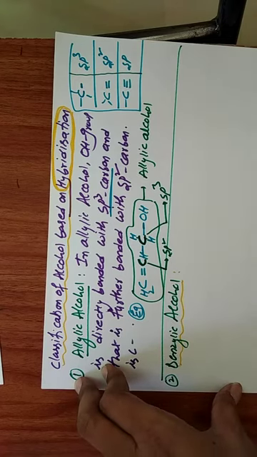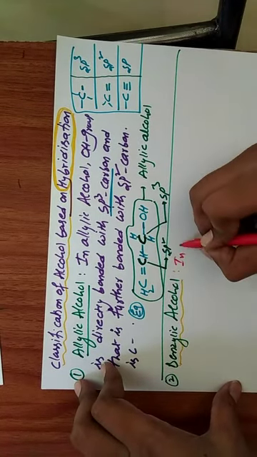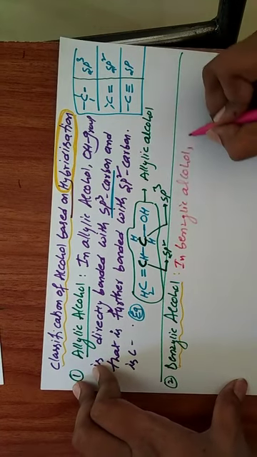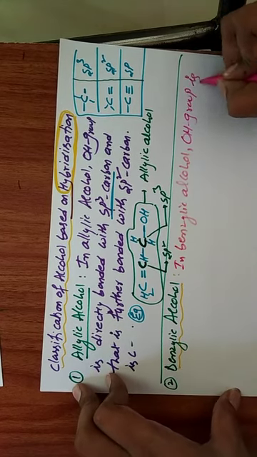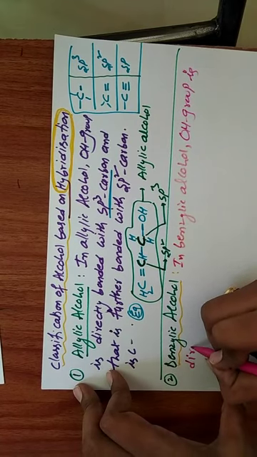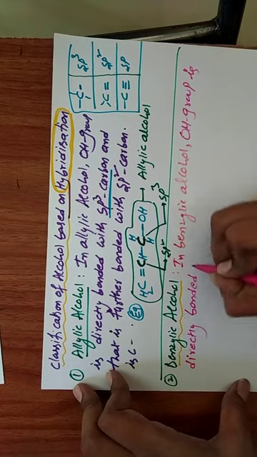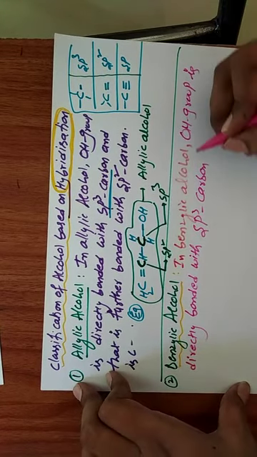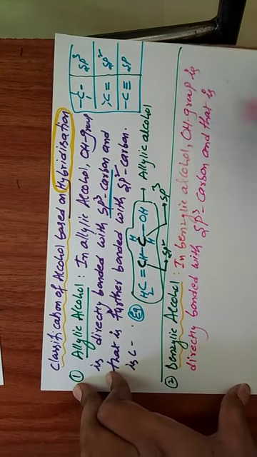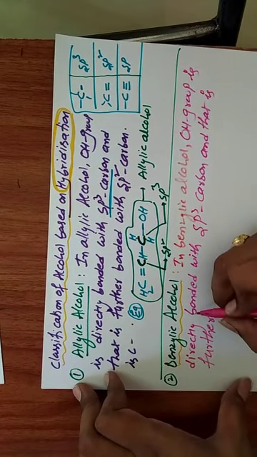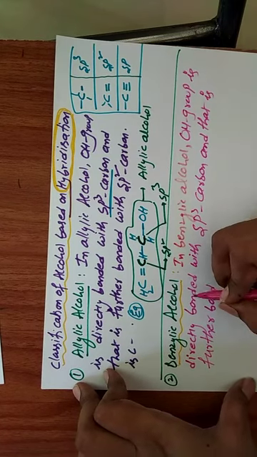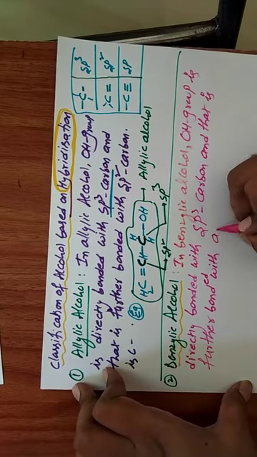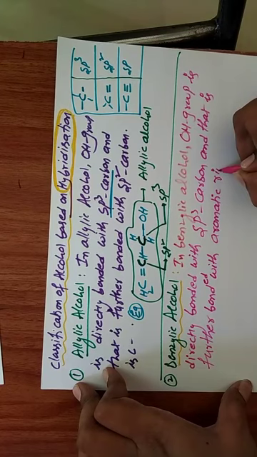In benzylic alcohol, the OH group is directly bonded with an sp3 carbon, and that is further bonded with an aromatic ring. Aromatic ring means benzene ring.